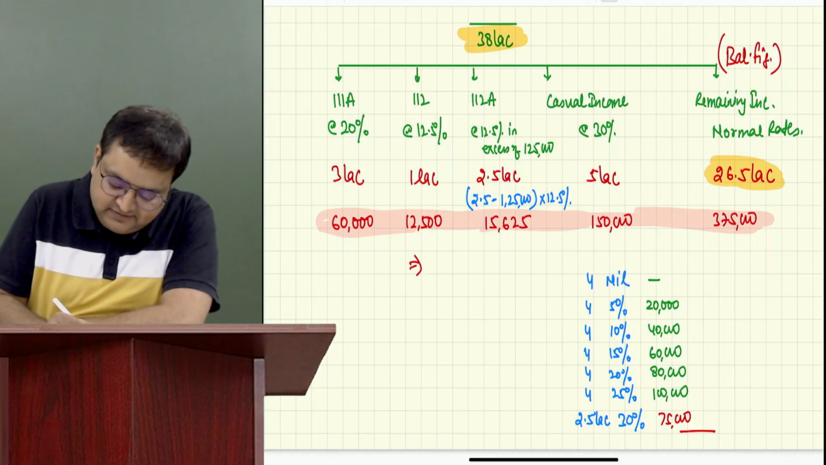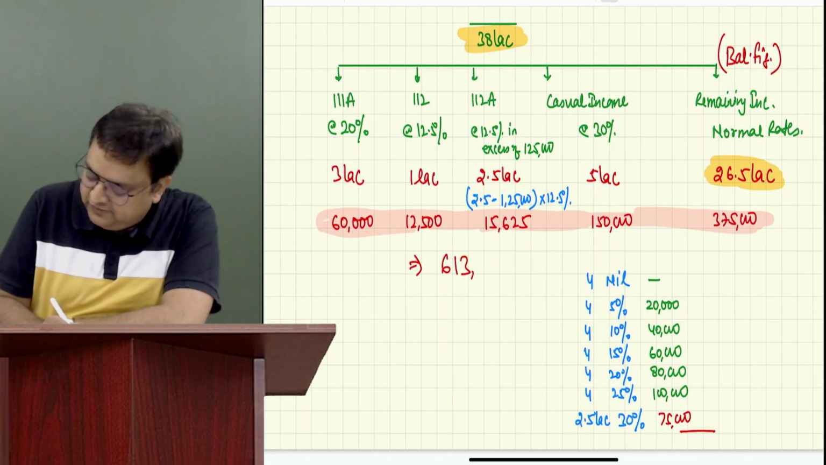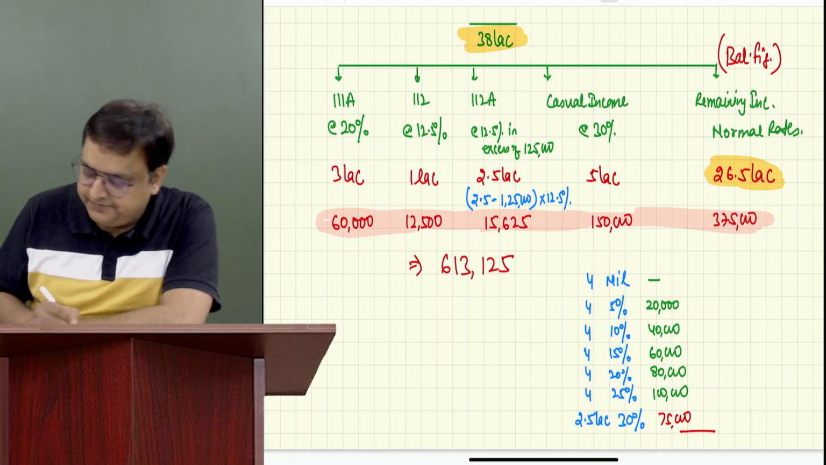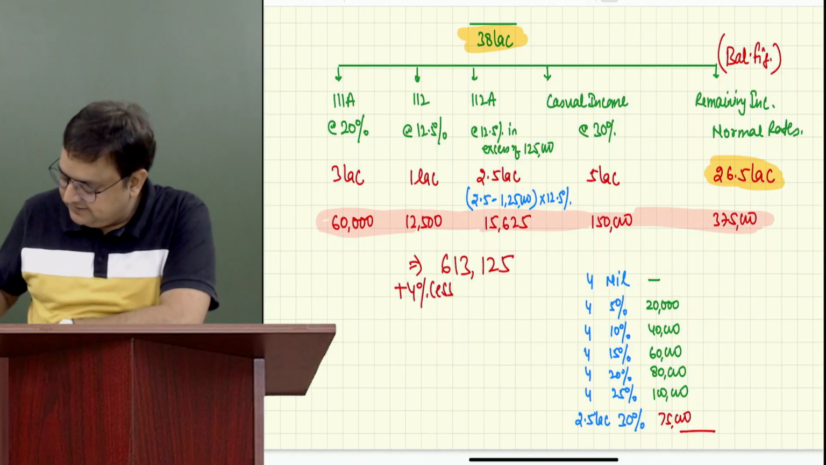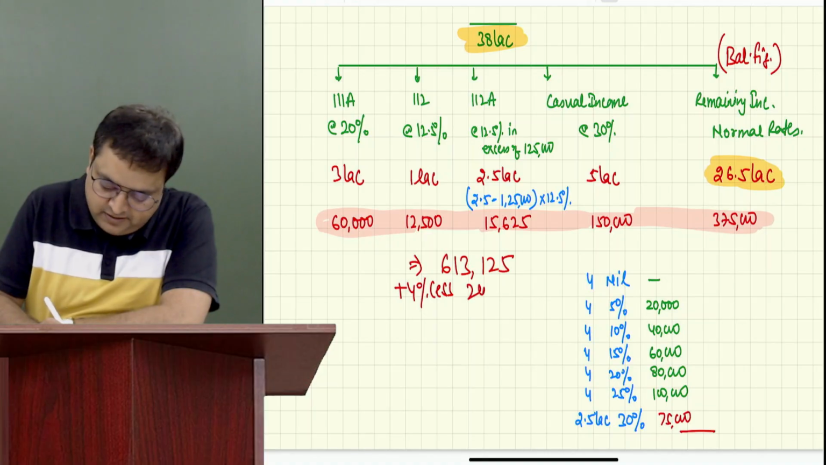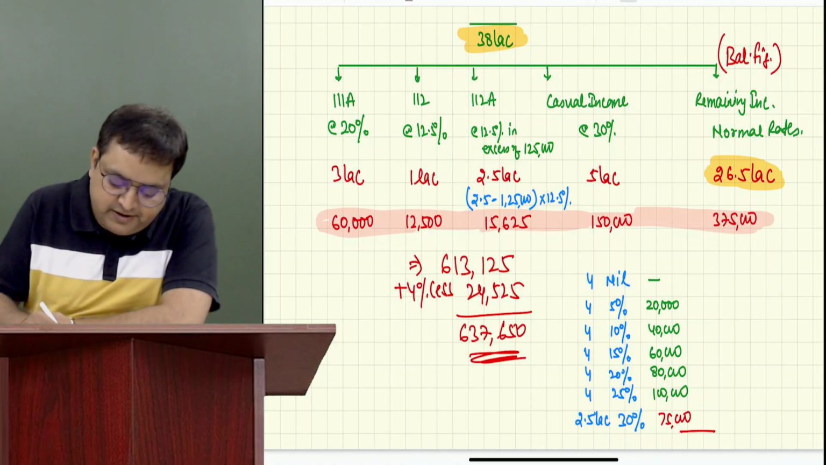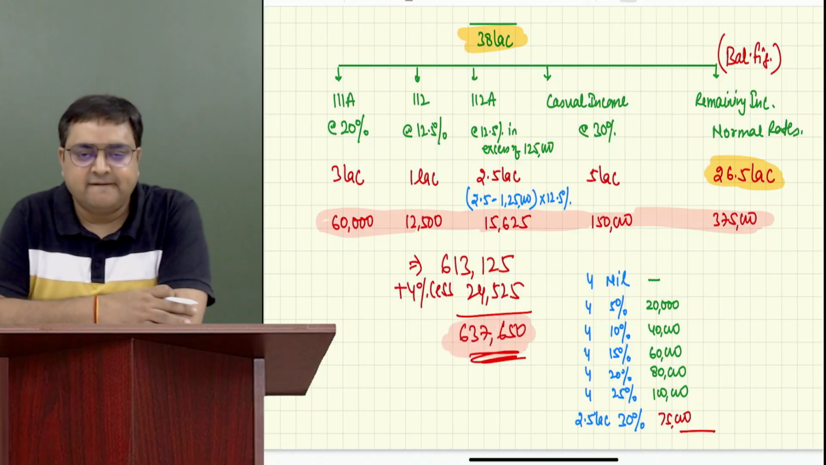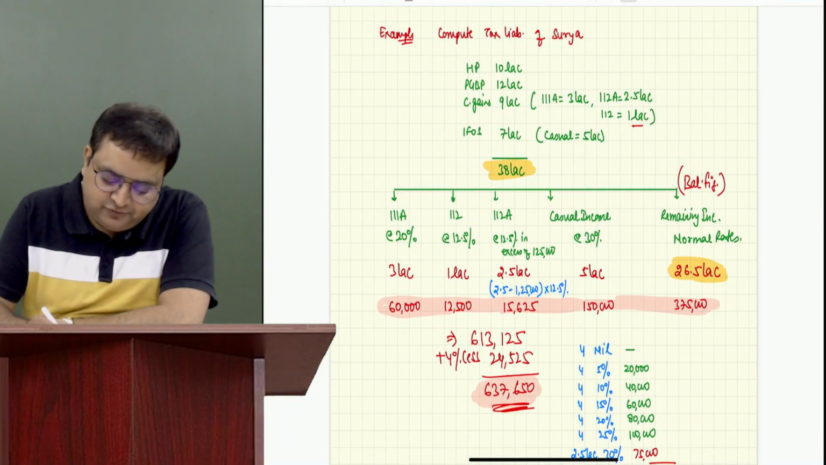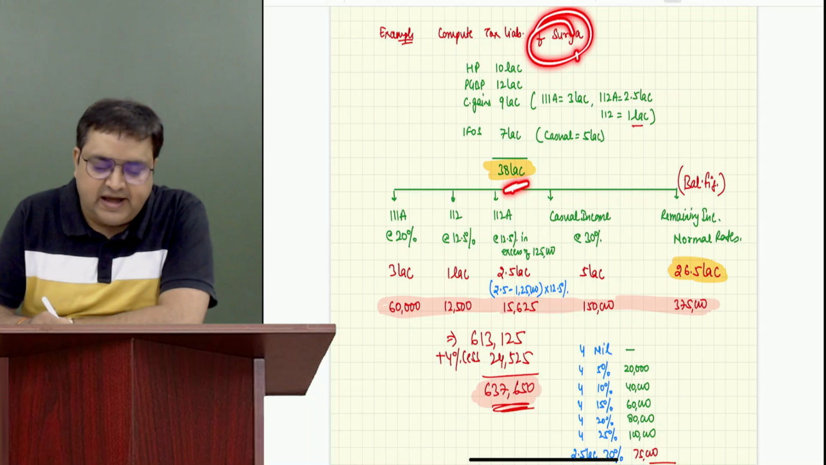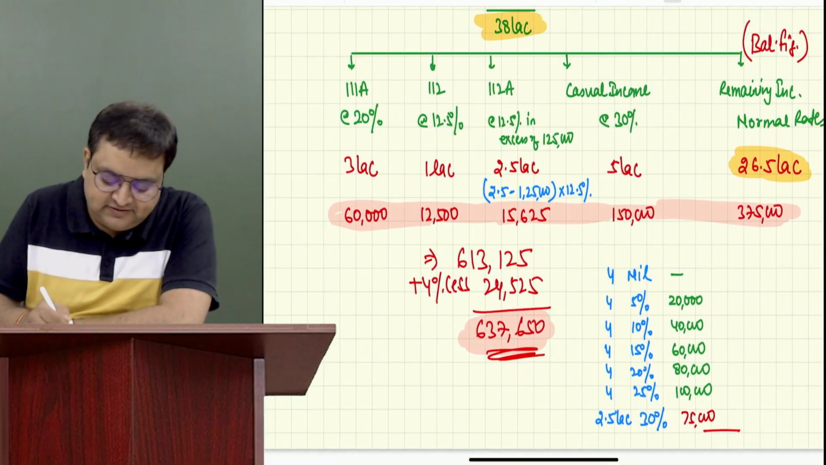Is it coming as 6,13,125? Yes, sir. Plus what? 4% cess, 24,525. Tell me the total. 6,37,650. Everybody got it? So when Surya is earning 38 lakh and he has some special income also, this is the tax which he has to pay.